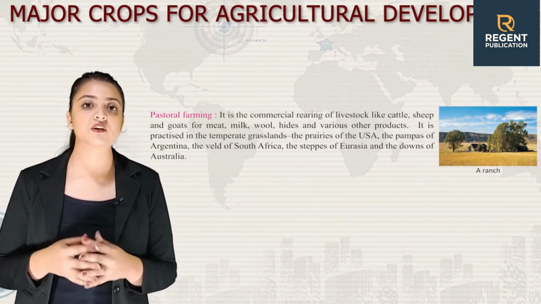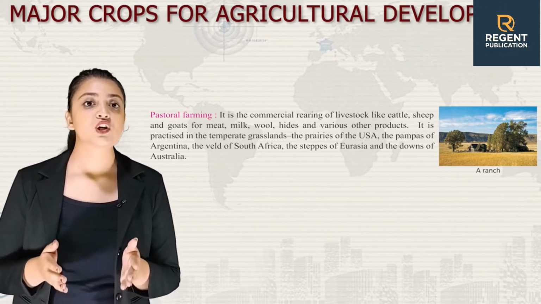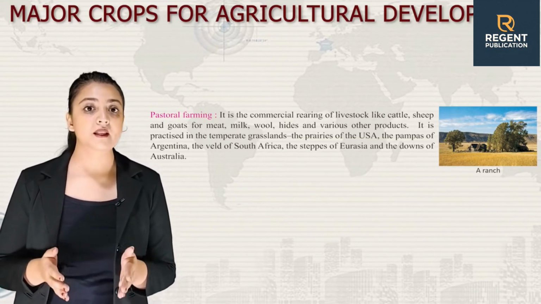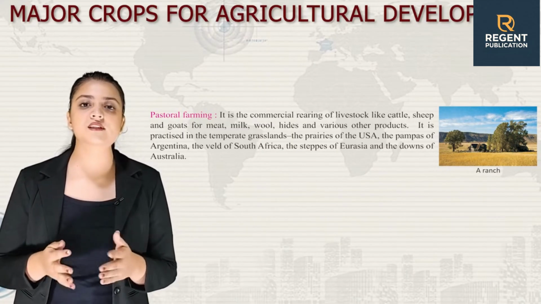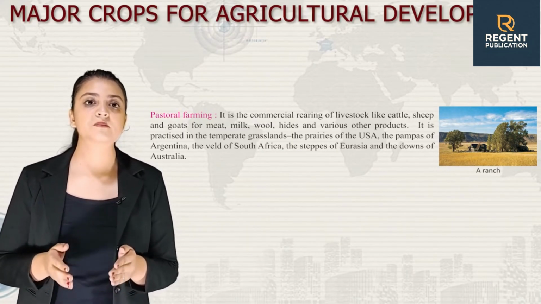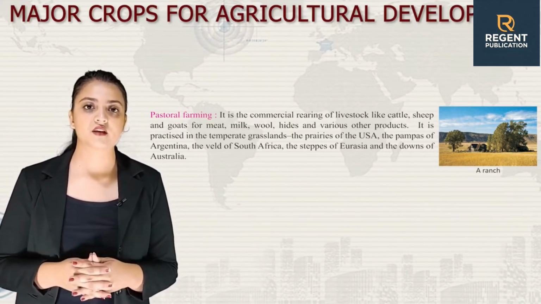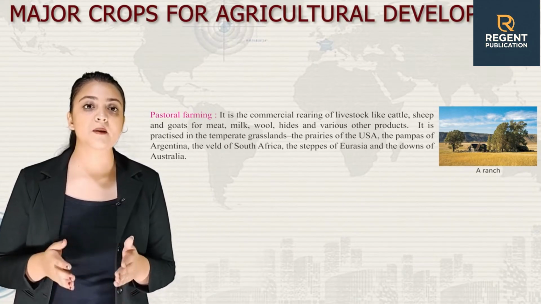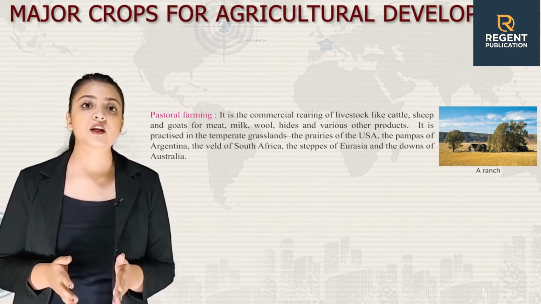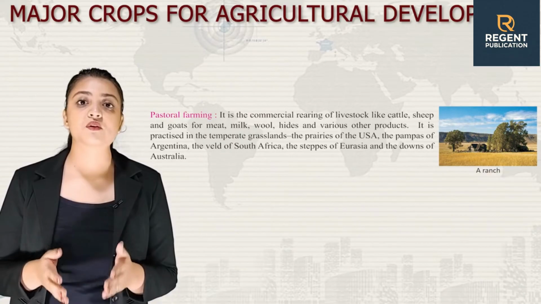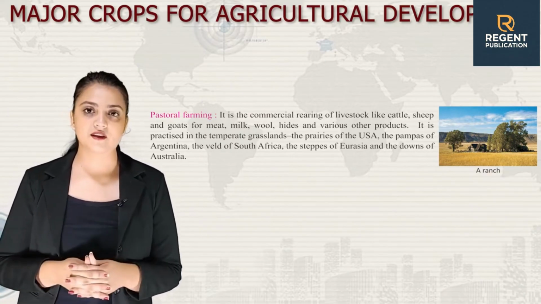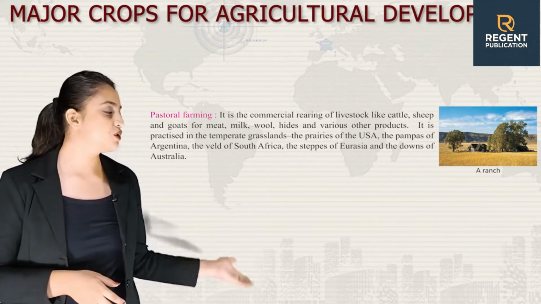It is the commercial rearing of livestock like cattle, sheep, and goats for meat, milk, wool, hides, and various other products. It is practiced in the temperate grasslands: the prairies of the USA, the pampas of Argentina, the veld of South Africa, the steppes of Eurasia, and the downs of Australia. Here is an image of a ranch.